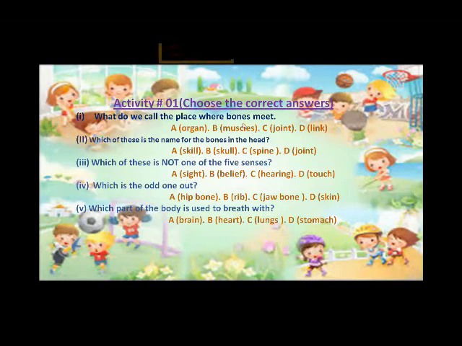Now, second one. Which of these is the name for the bones in the head? We have the bone inside our head. So what is the name of this bone? A skull. Subhan, very nice. Shabash, keep it up. Very nice.